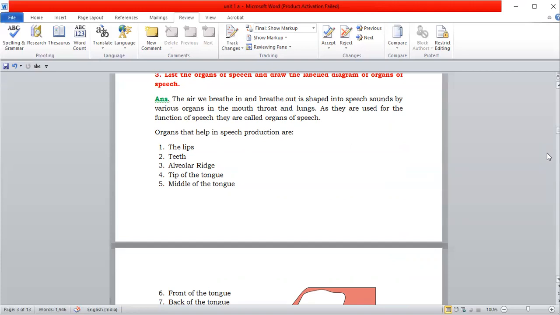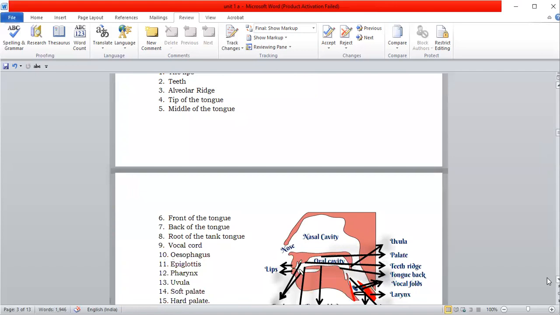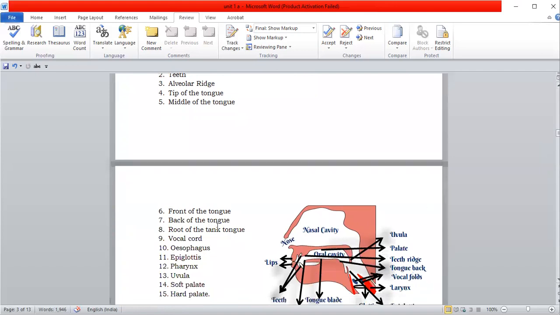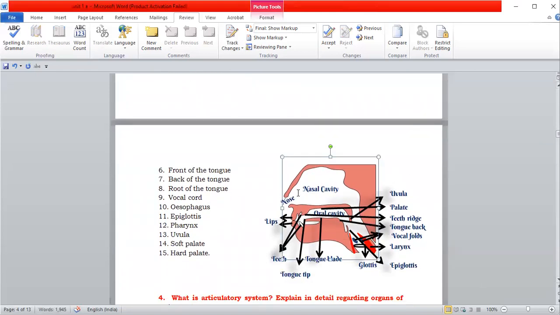So the organs that help in speech production are the lips, teeth, alveolar ridge, tip of the tongue, middle of the tongue, front of the tongue, back of the tongue, root of the tongue, vocal cord, esophagus, epiglottis, pharynx, uvula, soft palate, and hard palate. And I have given the diagram also here for your better understanding.